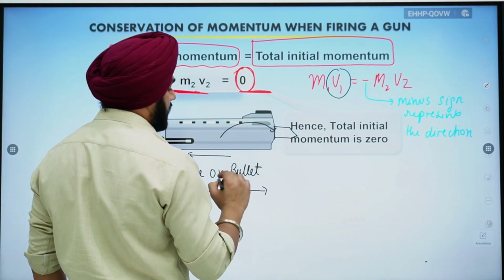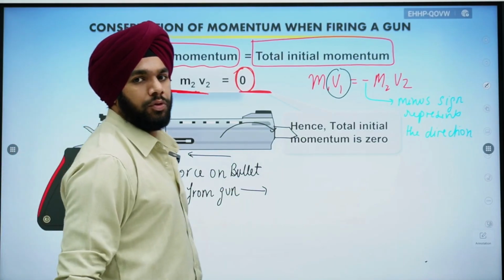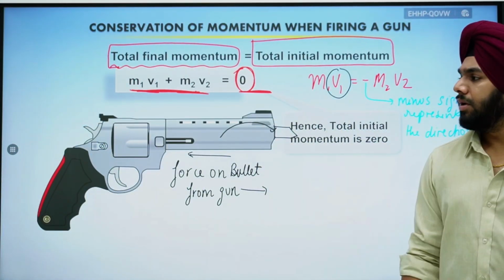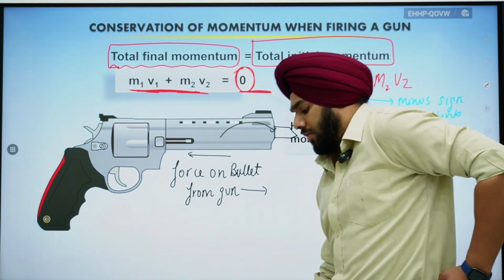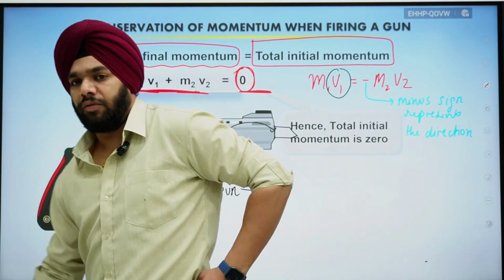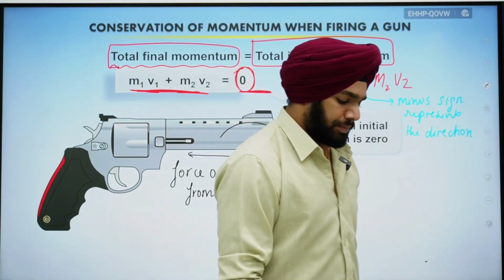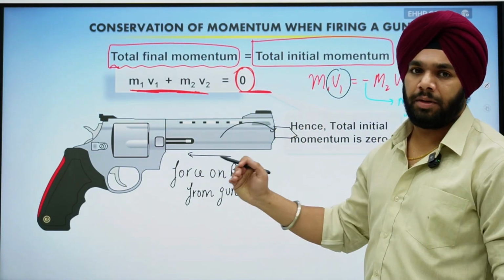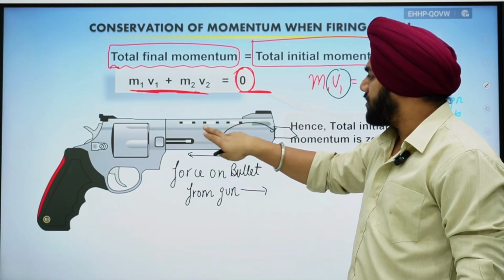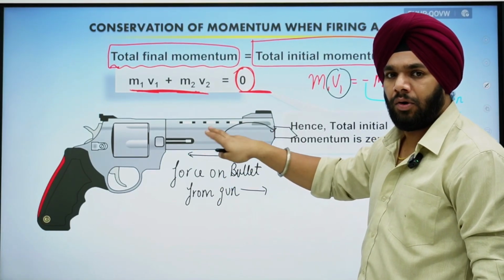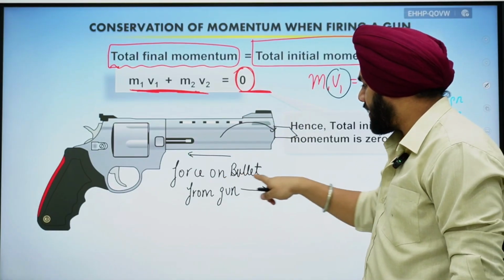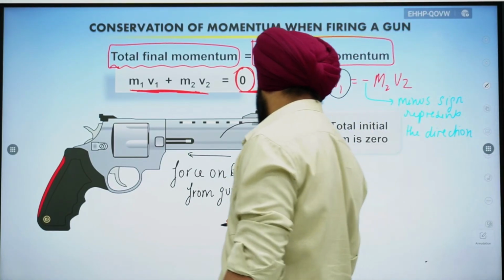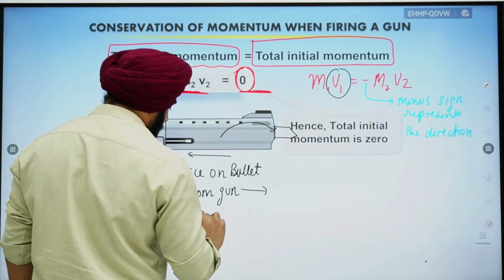So this is how I'm trying to signify the force with the arrow. Obviously it's a vector quantity, and we know that we can write the forces in vector form. Okay. So again, in very simple words, the force applied by the gun on the bullet is towards right, and we call it the action force. This is the action force. Okay.